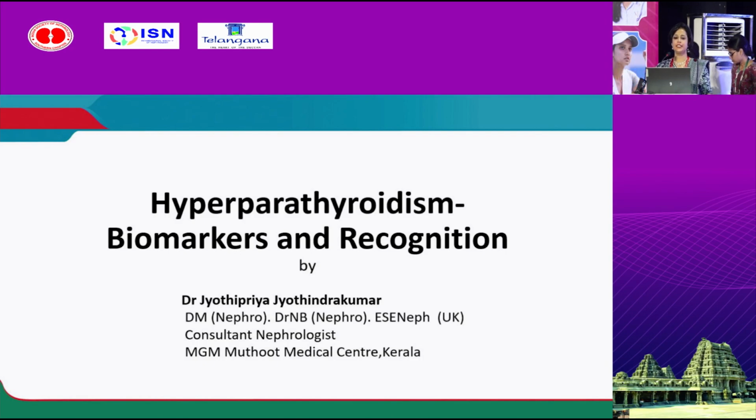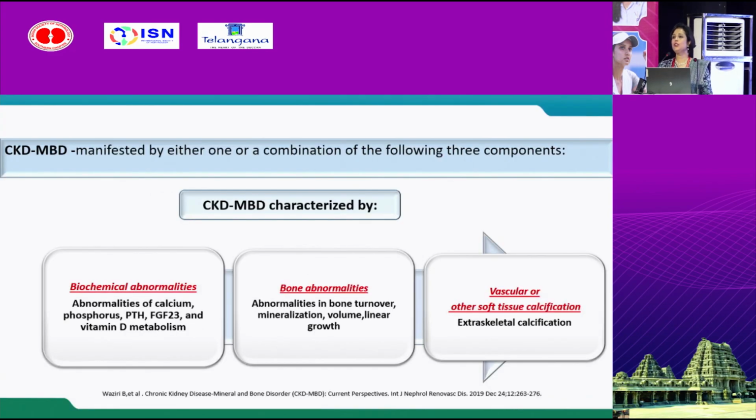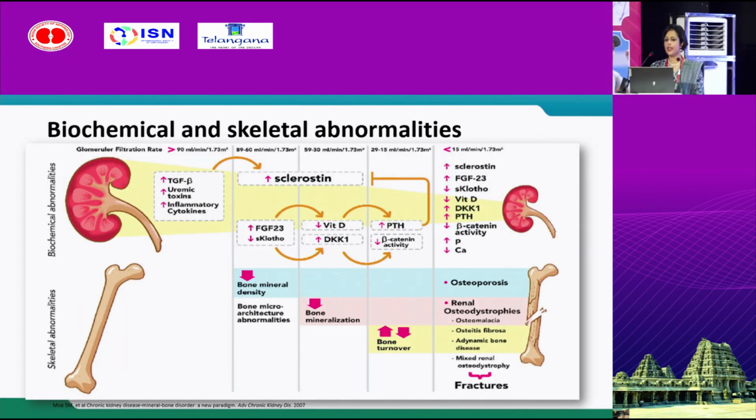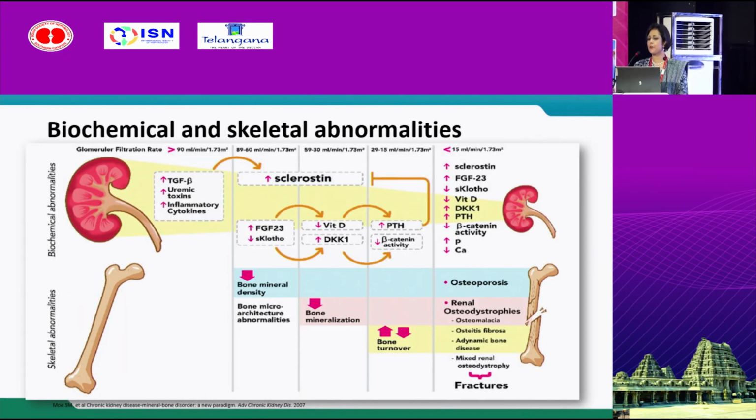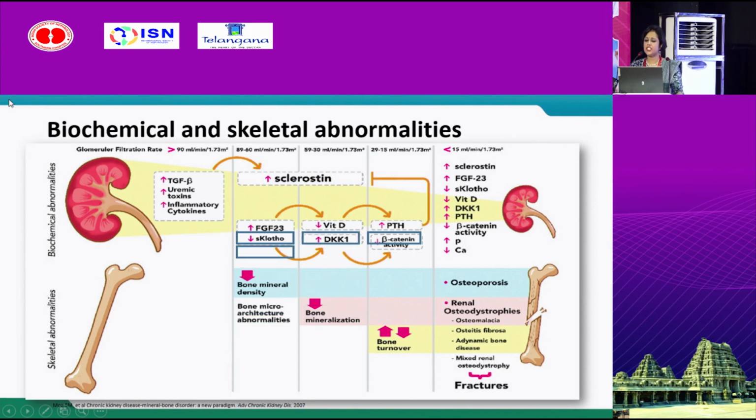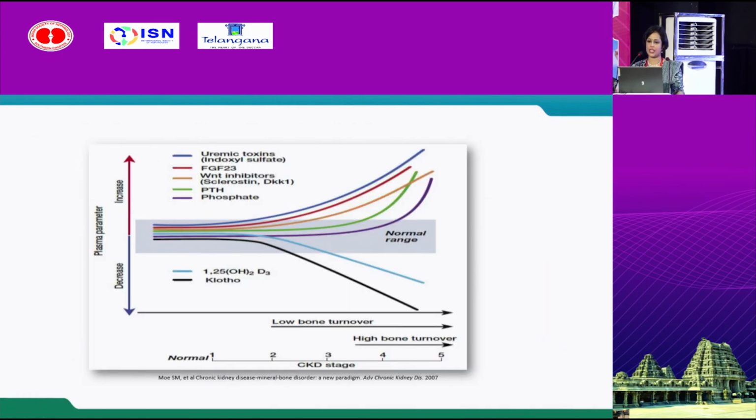Good afternoon. My topic is on hyperparathyroidism, biomarkers and recognition. We all know CKD-MBD, as told by my previous speakers. It is characterized by three major abnormalities: biochemical abnormalities, bone abnormalities, and vascular calcification. We know there are various abnormalities happening in CKD, starting with increased FGF23, increased PTH, decreased klotho, decreased vitamin D, and all these changes culminating in renal osteodystrophy and vascular calcification.